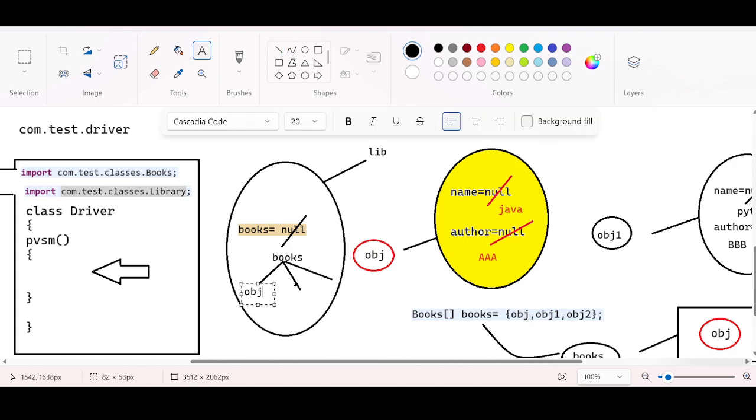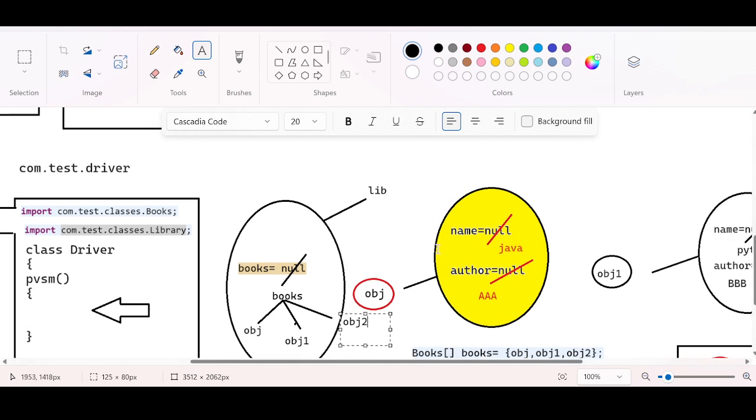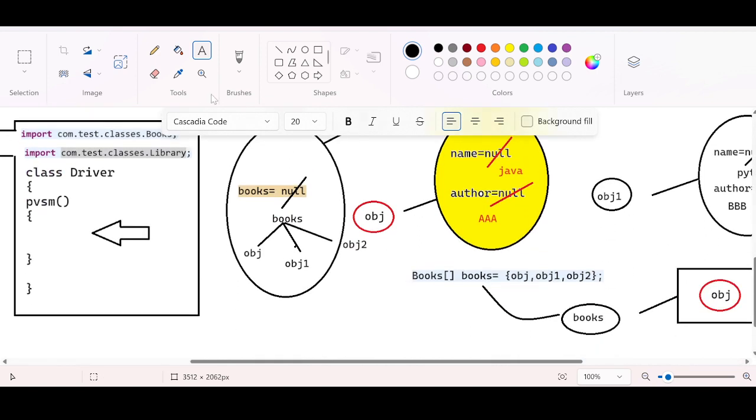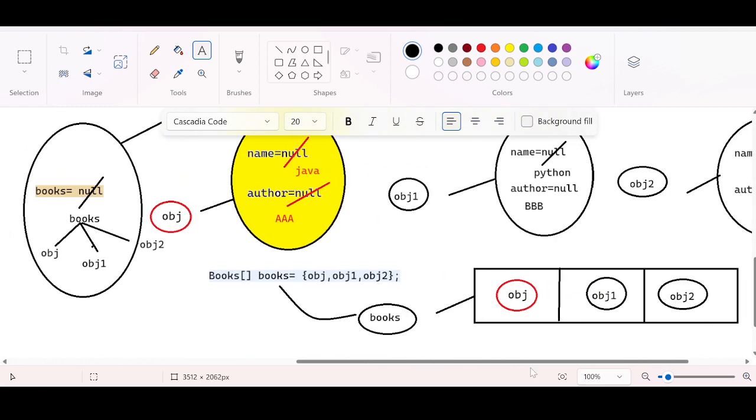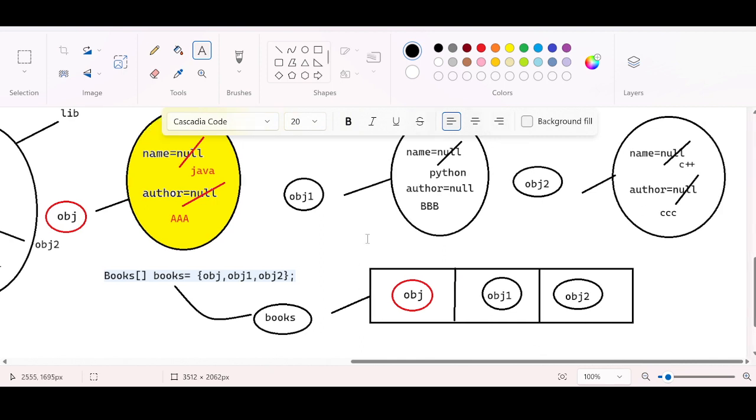One is obj, second is obj1, third is obj2. Internally, this books variable has stored the obj object, obj1 object, obj2 object. All these objects have been stored in the form of an array.